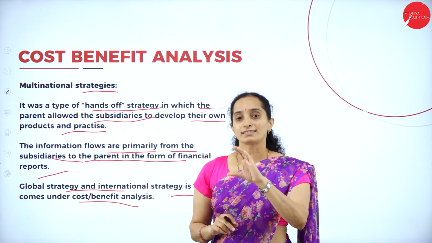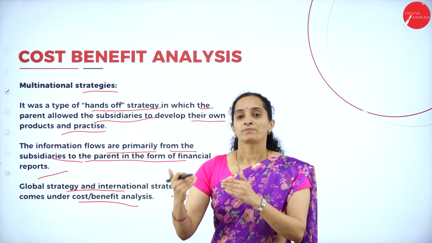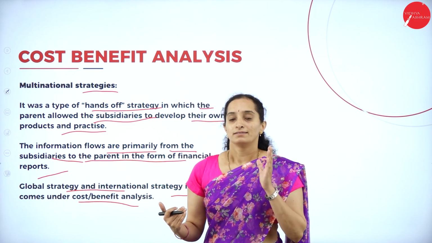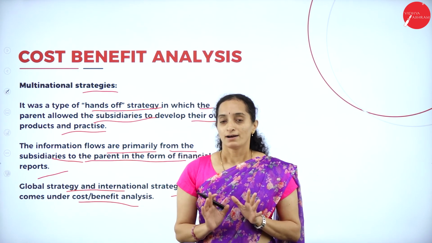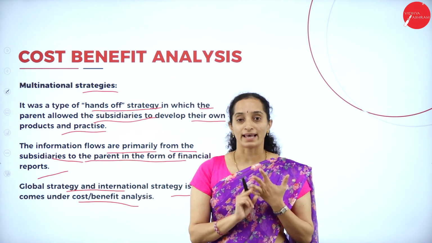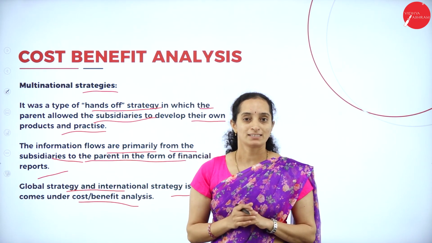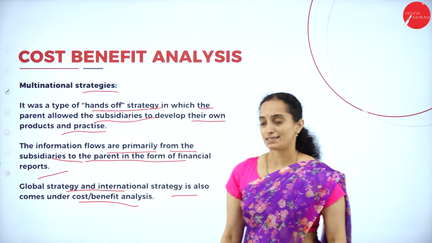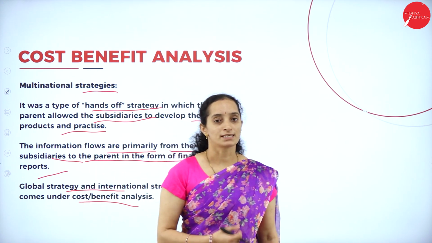But this is where the strategy differs. In some branches or in some aspects, the strategy differs. But in some aspects, strategies will be the same around the globe. So both must be done. You have to sell the product. Along with that, you have to sell the brand name, isn't it? They have to make it familiar that vada pav means it must be in McDonald's, not in the street. They have to develop the product as well as the brand name, isn't it? This is about the cost benefit analysis in the information system.